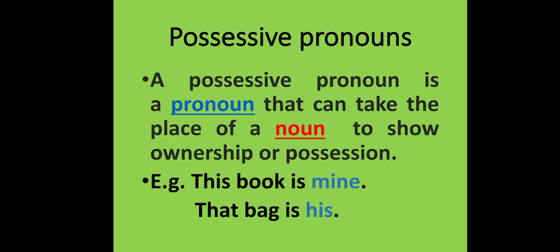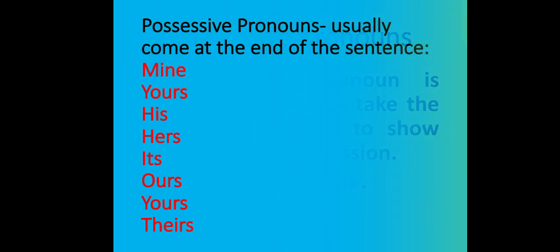Mine and his are possessive pronouns which show belongingness. Possessive pronouns usually come at the end of the sentence. Mine, yours, his, hers, its, ours, yours, theirs are possessive pronouns.